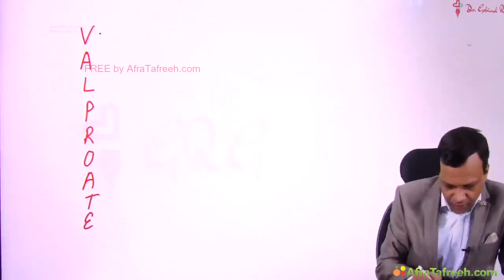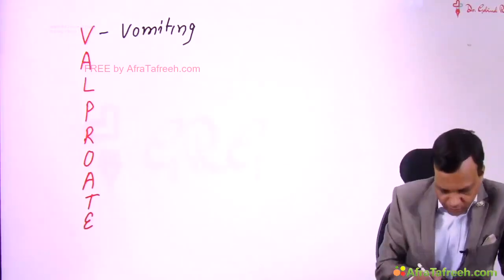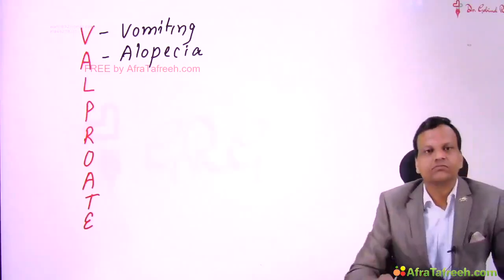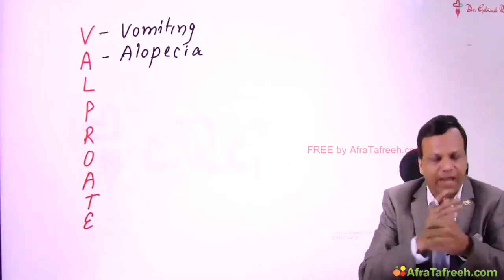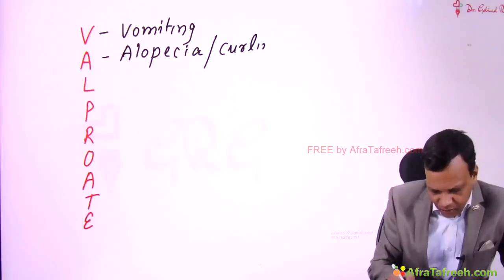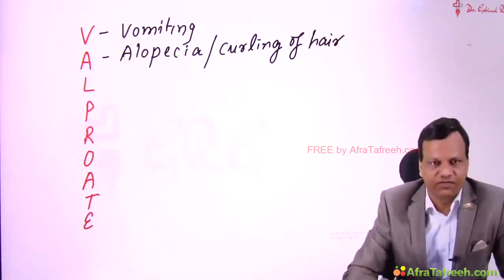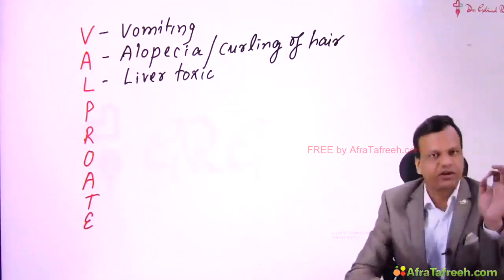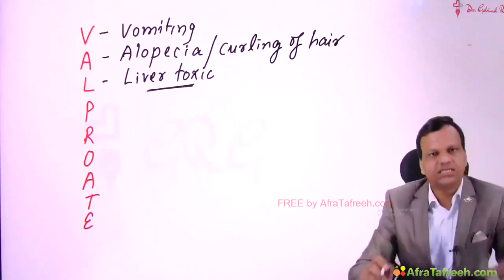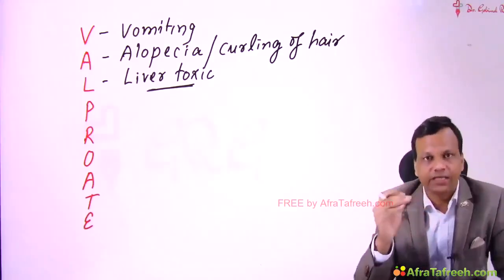V stands for vomiting. Almost any drug can cause vomiting, so can valproate. A is for alopecia. Valproate in particular can cause two adverse effects on the hair. Some people develop alopecia and some people develop curling of hair. Then L is liver. Valproate is hepatotoxic. A very important side effect of valproate. It is hepatotoxic, and this side effect is more important in young children. In young children, the risk of hepatotoxicity is very high.